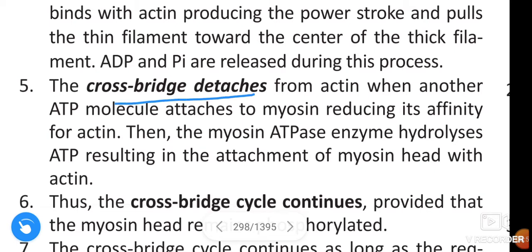The cross bridge detaches from actin when another ATP molecule attaches to myosin, reducing its affinity for actin. Then myosin ATPase enzyme hydrolyzes ATP, resulting in the attachment of myosin head with actin.